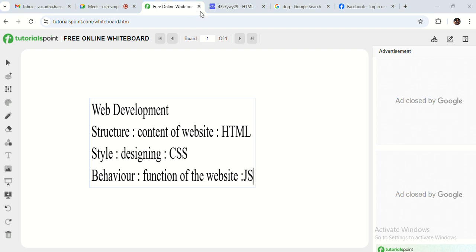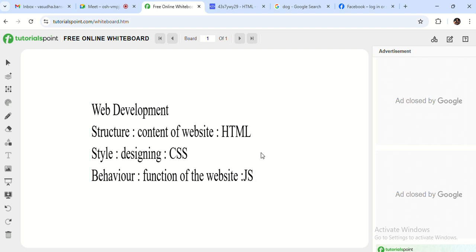The full form of HTML is Hypertext Markup Language, and the full form of CSS is Cascading Style Sheet, which is responsible for styling of the web pages. JS is JavaScript, which is responsible for deciding the behavior of the website, how the web pages will behave in different operations, on clicking on the button, on doing some task, what decision should be done by the web pages or web servers. That part of code is done using JavaScript.